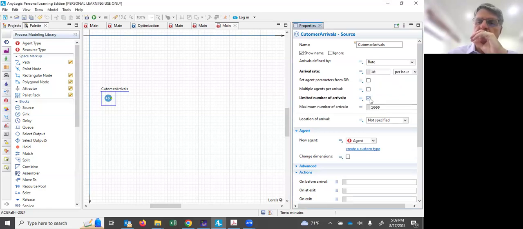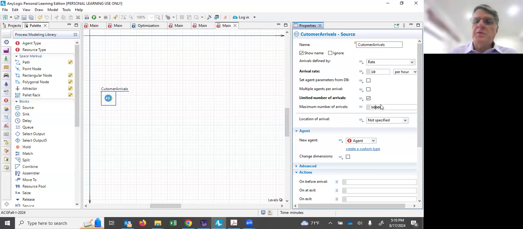One of the things that may be interesting here is, in the personal learning edition of AnyLogic, you're limited to 50,000 agents, or customers in this case. So I'm just going to plug that in there. It's not going to be relevant, but you're going to find other ways of not running up hard against that limit.